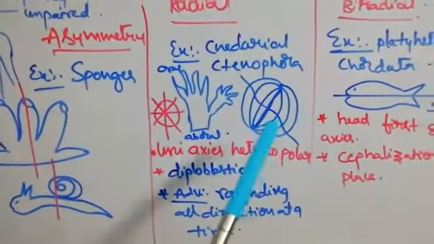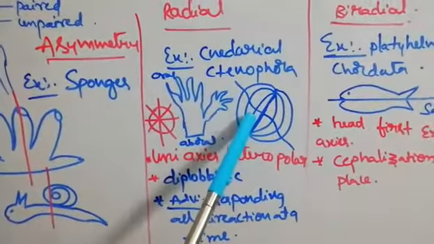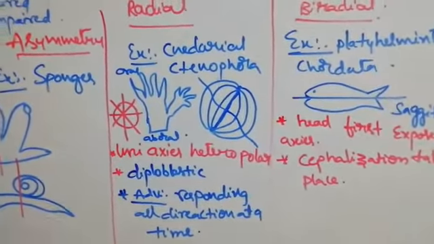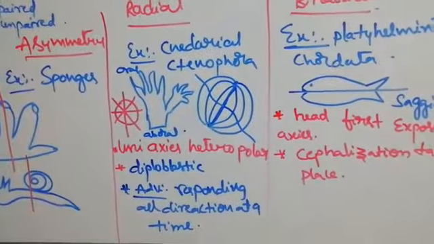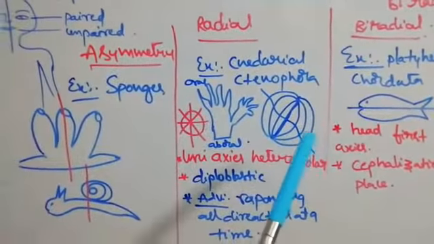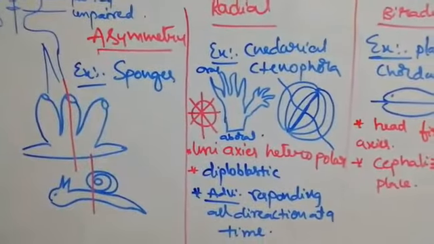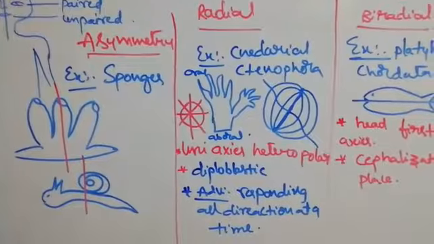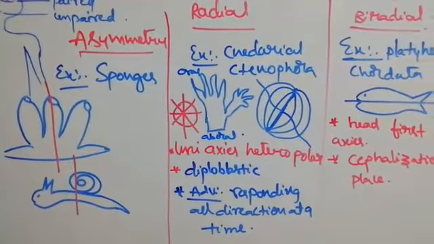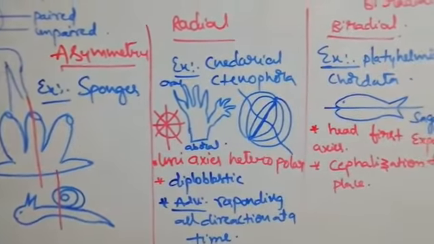But here exceptions are there. In Ctenophora, comb jellyfish, it is biradial. Bi means two, radial means dividing into two equal halves. Here we can divide it into two equal halves in two directions only. Similarly, starfish comes under pentamerous radial symmetry.